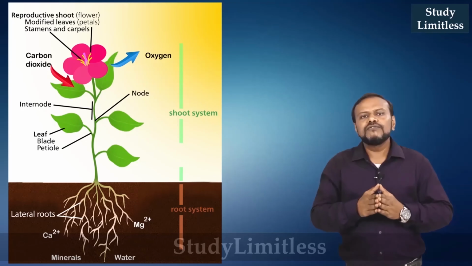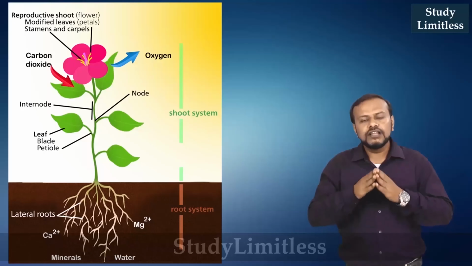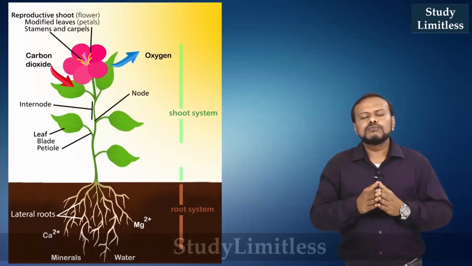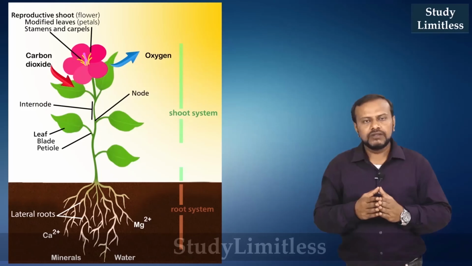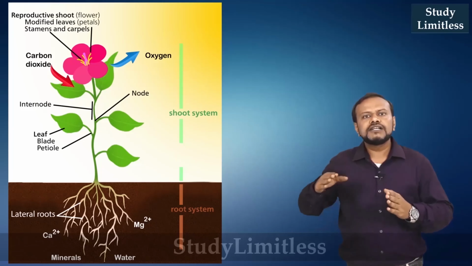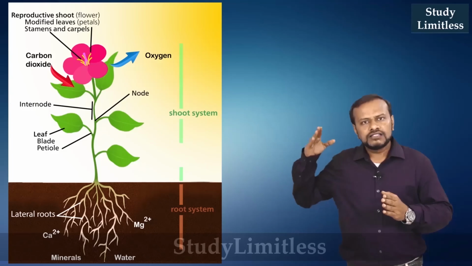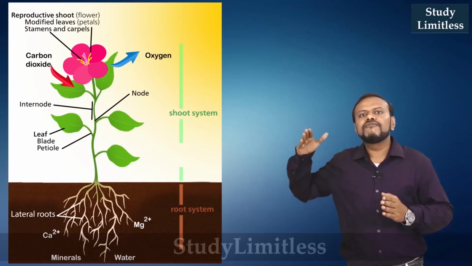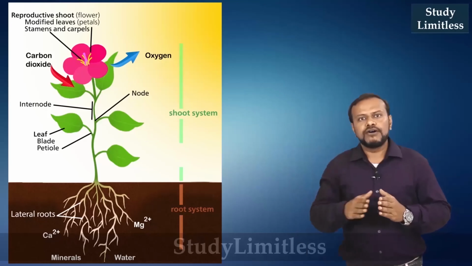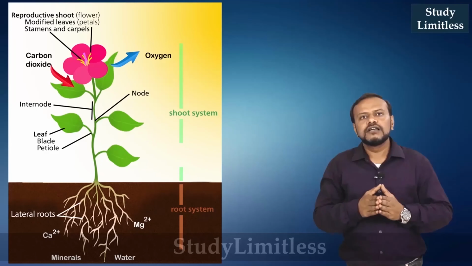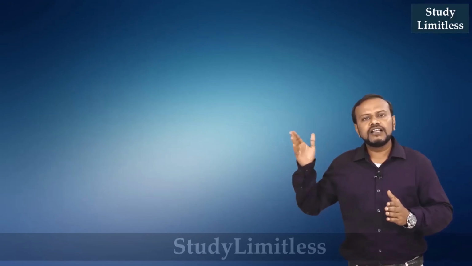Now, when these phloem vessels are loaded with sucrose, the osmotic potential of these cells changes, as a result of which water is absorbed from the surrounding cells. Now, this water helps in translocation of the synthesized food materials from one cell to another throughout the plant body. Now, these are the two conductive tissues which are observed in plants. One is xylem, the other is phloem.